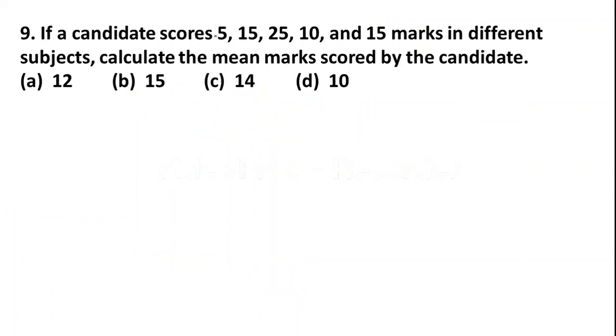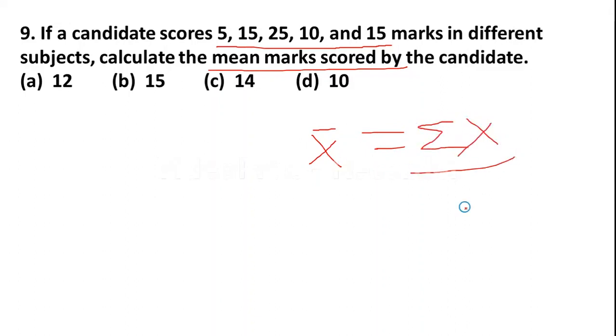If a candidate scores 5, 10, 15, 25, 10 and 15 marks in different subjects, calculate the mean marks obtained by the candidate. Mean is denoted as x bar. Mean is equal to sigma x divided by n, where sigma x is the sum of all given observations, n is the number of observations. Okay, no need to remember the formula also, friends, easily you can calculate.